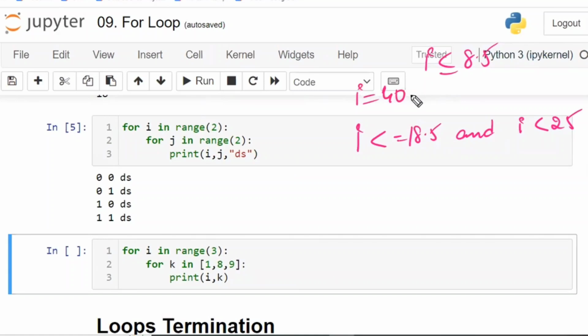Before changing that one, tell me the answer for this code. I'm writing the code, tell me the answer. I is equal to 40.